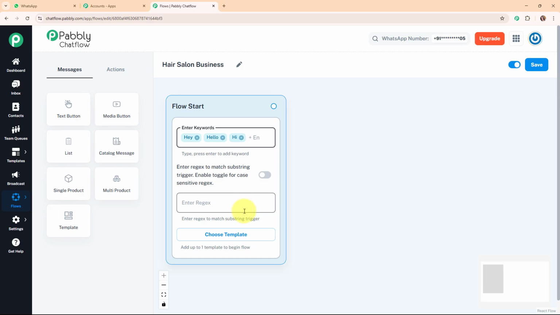Alright, so here you need to enter the regex to match the substring trigger, and here you need to enable this toggle for case sensitive regex. So it is not mandatory to enable the toggle while entering the regex, but here you need to enable the toggle for case sensitive regex only. Alright, so now you have set the keyword as my trigger.